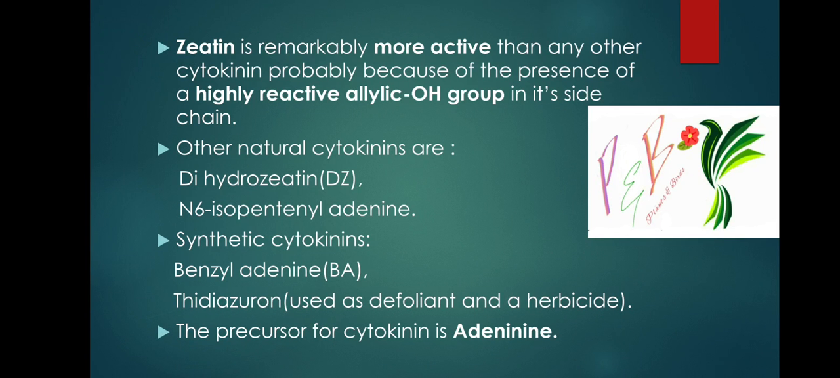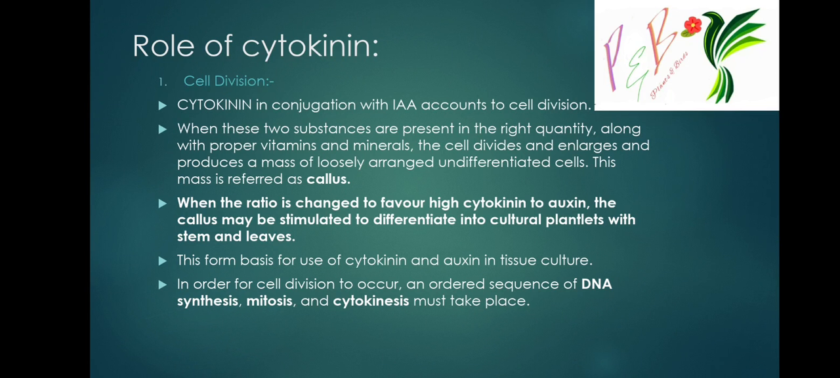The precursor for cytokinin is adenine. Next, the role of cytokinin. The first role is cell division, which is the main role of cytokinin. Cytokinin in conjugation with IAA, that is indole-3-acetic acid, which is auxin, accounts for cell division.